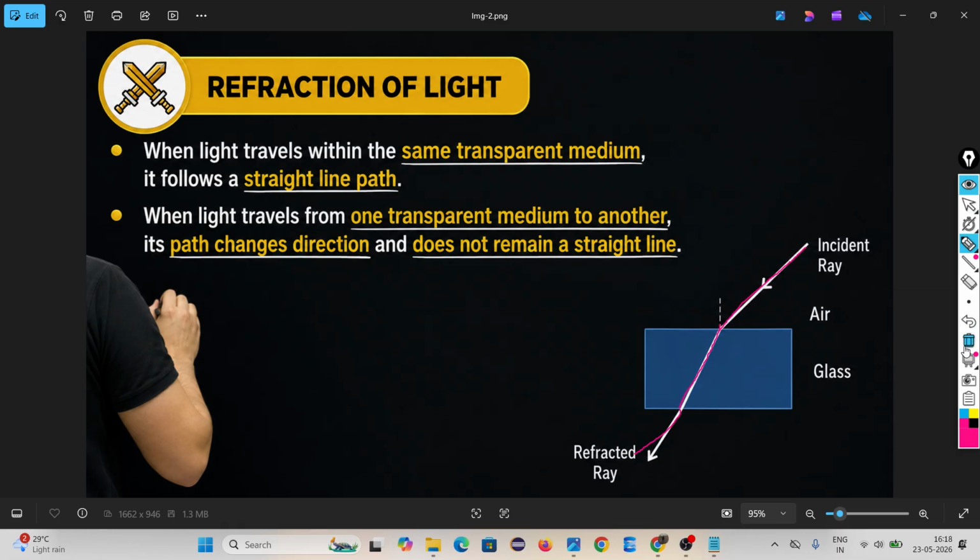Okay? When light travels within the same transparent medium, it follows a straight line path. Light passes in a transparent medium, meaning the medium which allows the light to pass. But when it comes from one medium to another medium, it changes direction. It does not remain a straight line. This is called refraction of light. Okay?